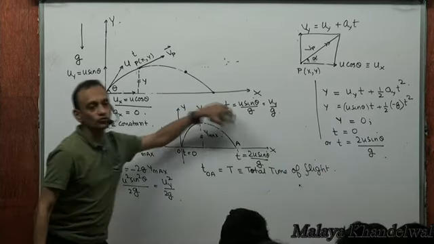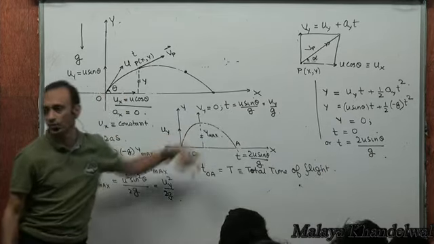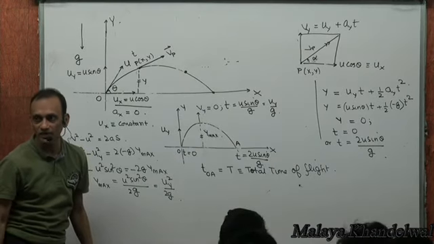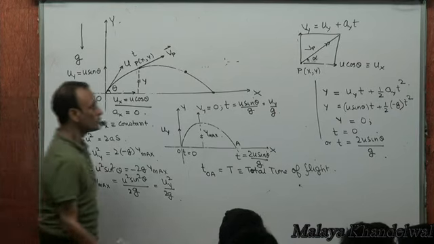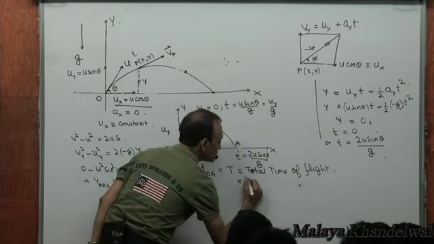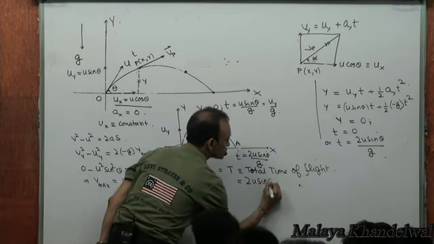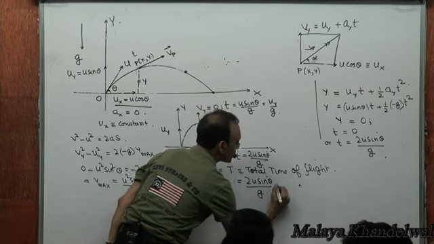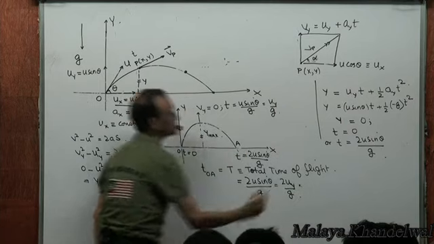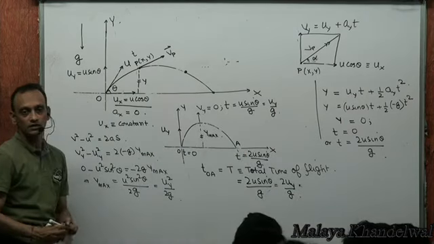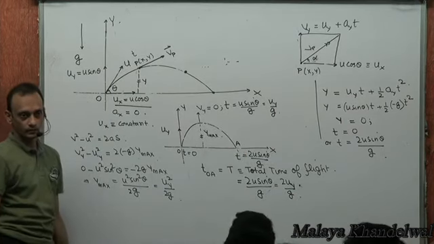The time taken to come back to the same horizontal level is the total time of flight, which is 2u sine theta by g, which is twice the initial vertical velocity uy by g. Isn't it?